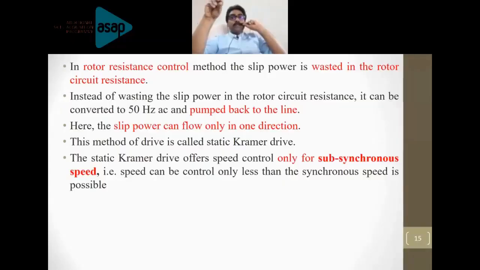So I will repeat once again. When switch S2 is closed, based on the firing angle applied to the inverter, which is connected with the help of the transformer to the supply, you can control the speed of the machine. With respect to that, the power will be extracted from the slip ring of the machine and it will be processed by the uncontrolled rectifier. Go to the next slide.